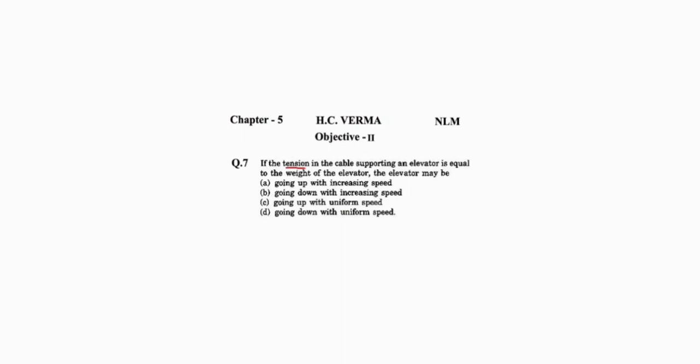If the tension in the cable supporting an elevator is equal to the weight of the elevator. Okay. Again, the question is related to the elevator. This is the elevator and this is the cable through which the elevator is suspended.